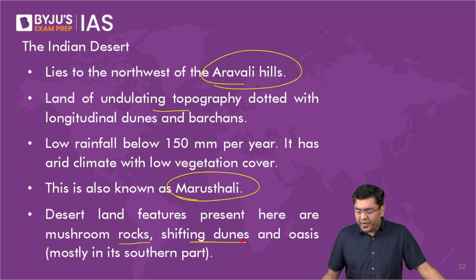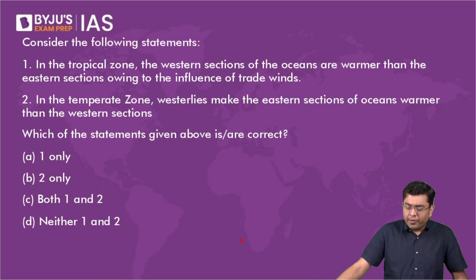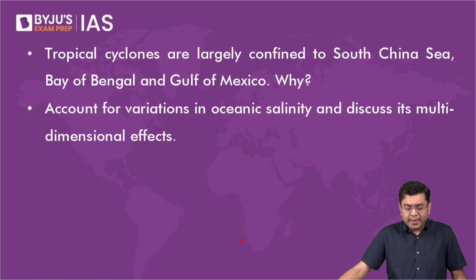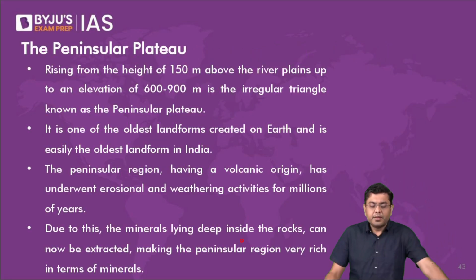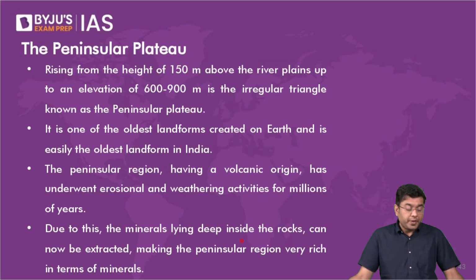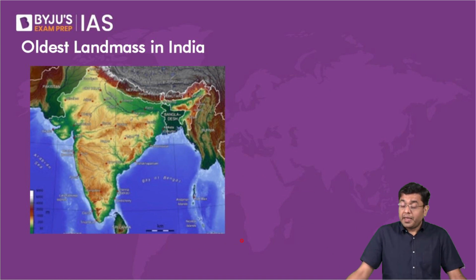So that is the feature of it. Now, then we come over to the portion of the other part, that is the portion of the Peninsular Plateau. Now, Peninsular Plateau, it is the oldest landmass in India and also one of the oldest landmass across the world. In fact, researchers have indicated that the region of the Peninsular Plateau, particularly the Chota Nagpur Plateau, they are amongst the oldest reaches and oldest places across the globe.